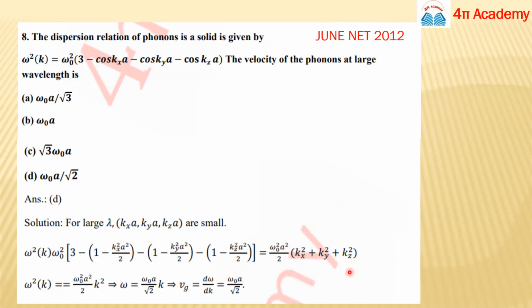It should be k square. If your k vector is kx i plus ky j plus kz k, then simply the square of k will be this. So its whole term will be k square.